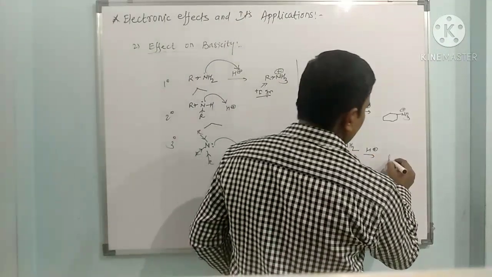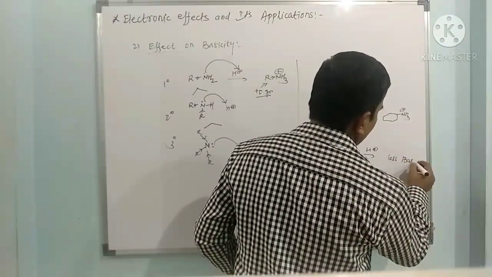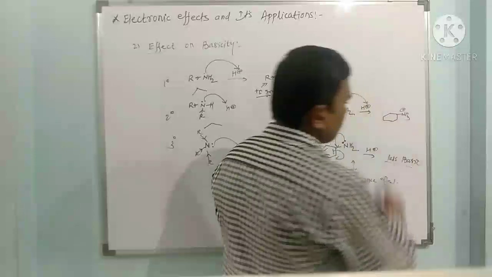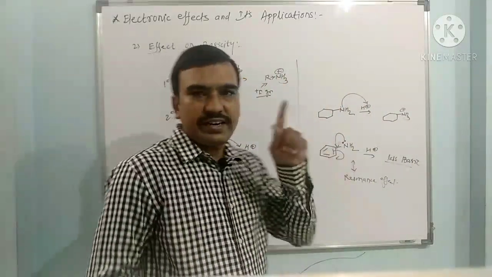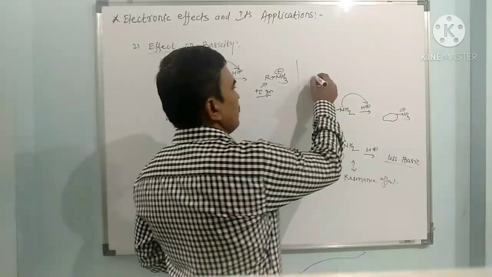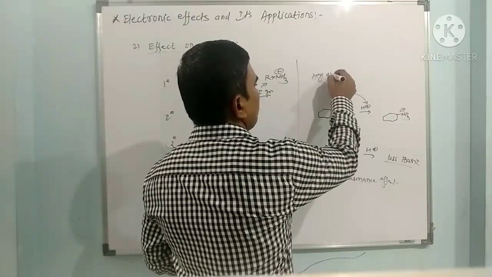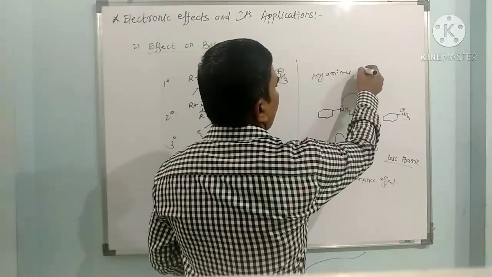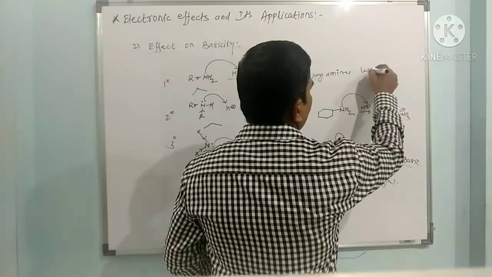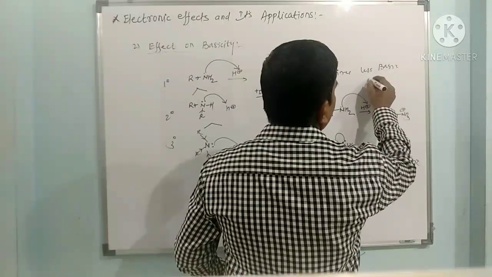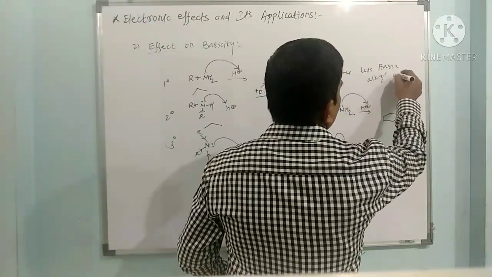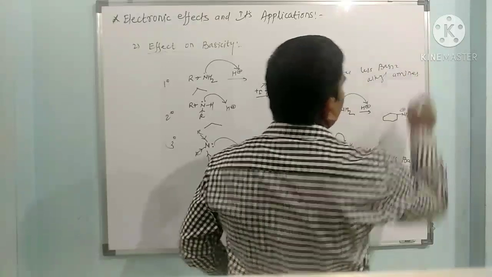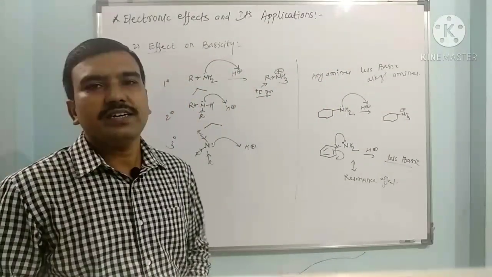So this is less basic than this. So aryl amines are less basic than alkyl amines. Alkyl amines are definitely more basic than aryl amines.